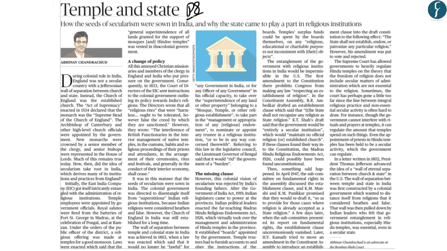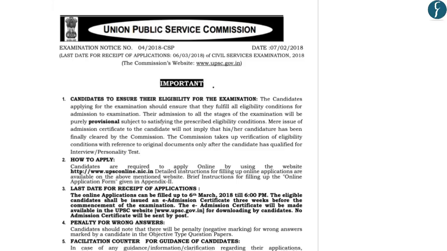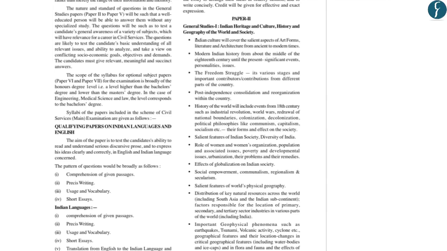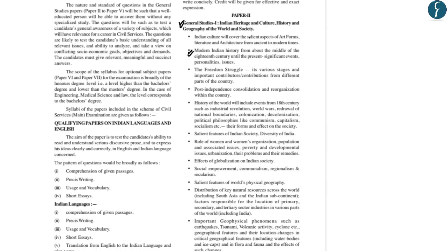But before moving forward, let us first understand where this article would be placed in your UPSC syllabus. The evolution of secularism in colonial India would first be a part of your GS paper 1 within the section Modern Indian History from about the middle of the 18th century till the present. And similarly, it would also be a part of society within the subsection Secularism.